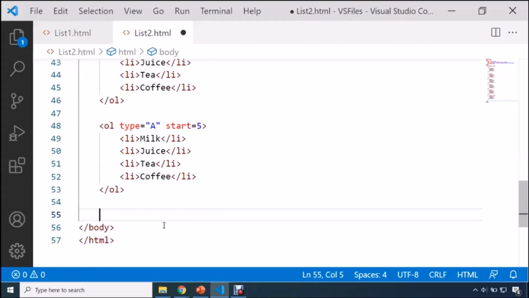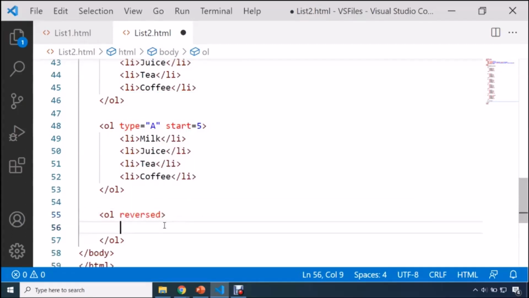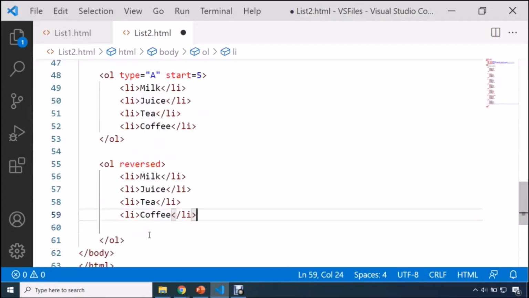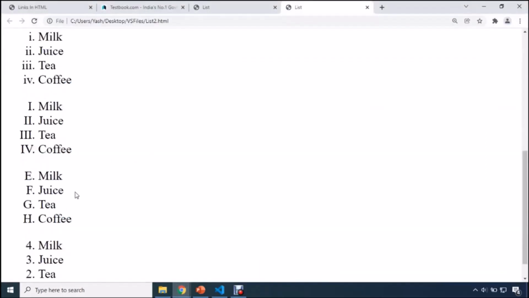Now one more attribute I would like to show you, and the name of that attribute is reversed. So if you want to print the numbering of your items in a reverse order, you can use this attribute named reversed. All you need to do is just type reversed here, and you can copy these elements and paste them over there.